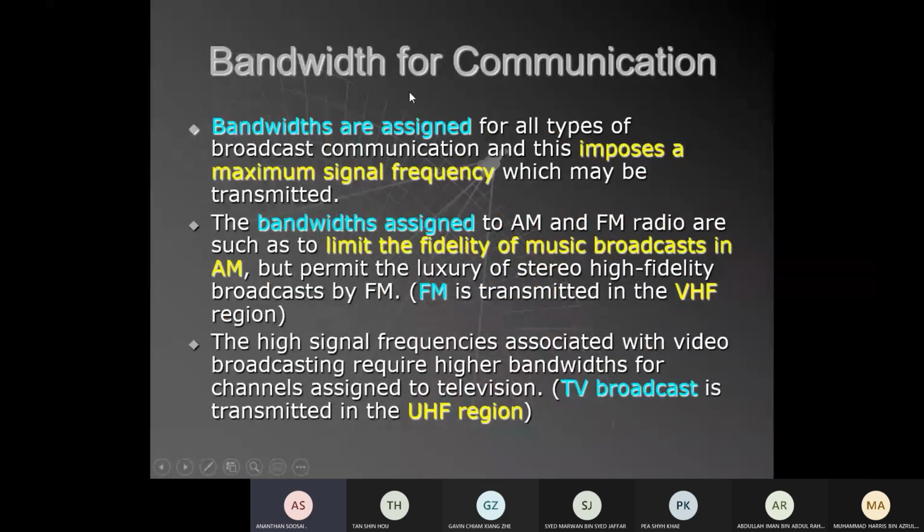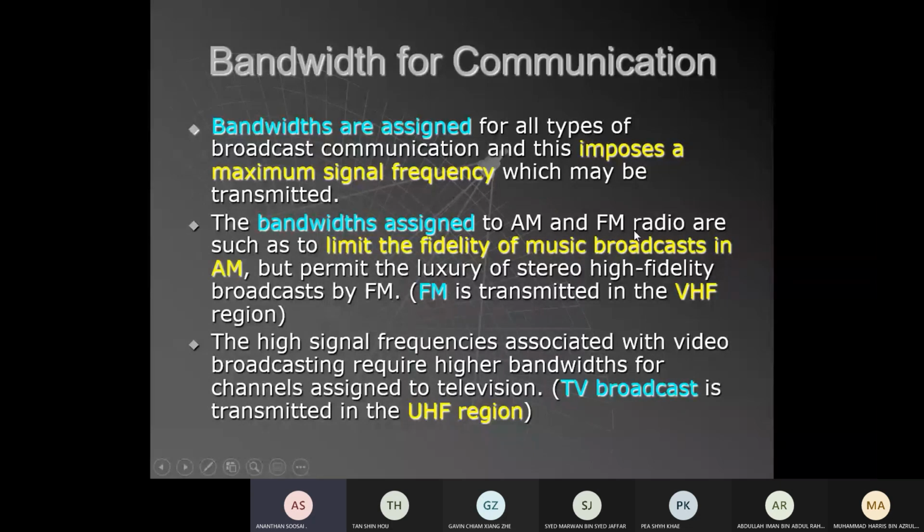Now, bandwidth for communications. I think I told you this already. Bandwidth is assigned by the government to limit the maximum signal frequency. The bandwidth assigned for AM is very small, only 9 kilohertz if I'm not mistaken. FM is given a huge bandwidth purposely, for a reason. Why give AM a small one? Just to send a sound signal only, but it broadcasts at a low frequency, long wavelength, so that it can really spread.